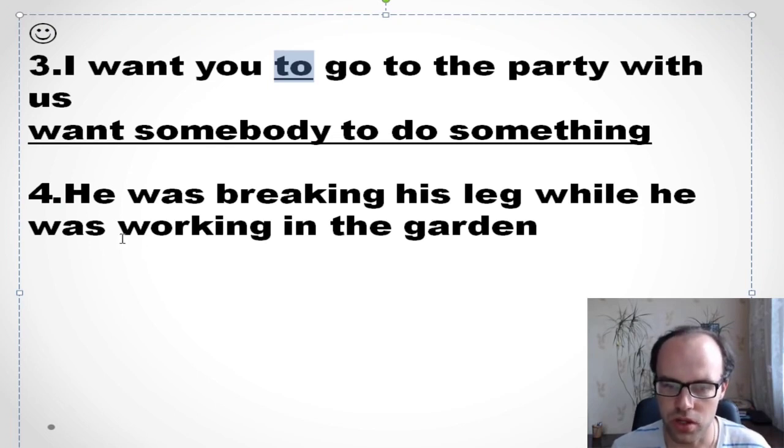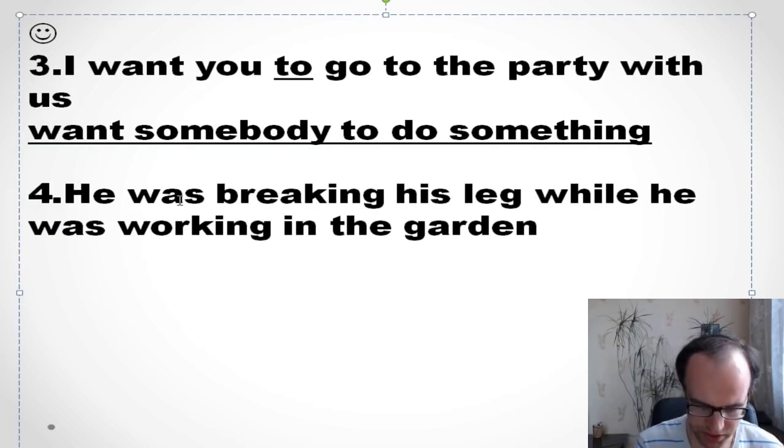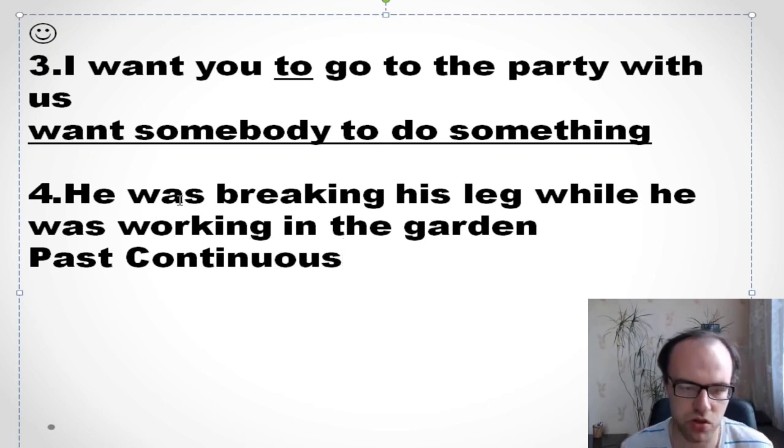Well, so number 4, he was breaking his leg while he was working in the garden. Well, it's in the past, you see. So it's past continuous. You see past continuous in the first part of the sentence, or in the first clause, and in the second clause.